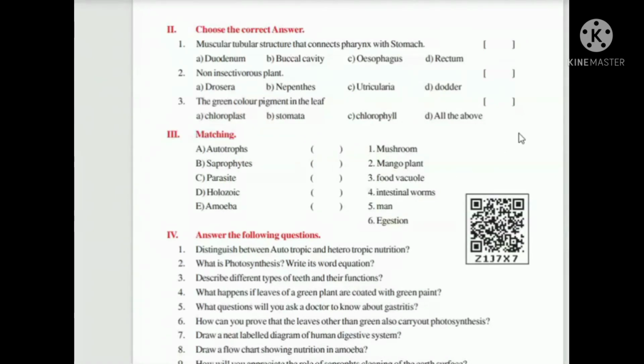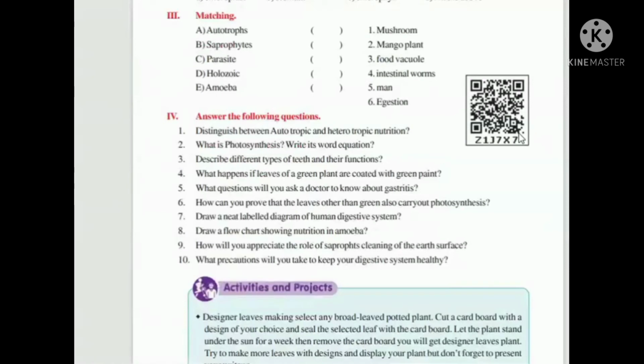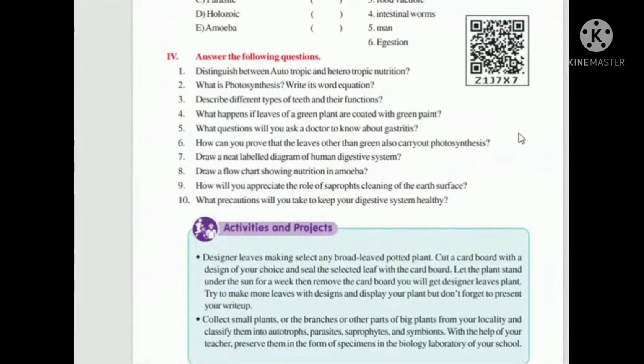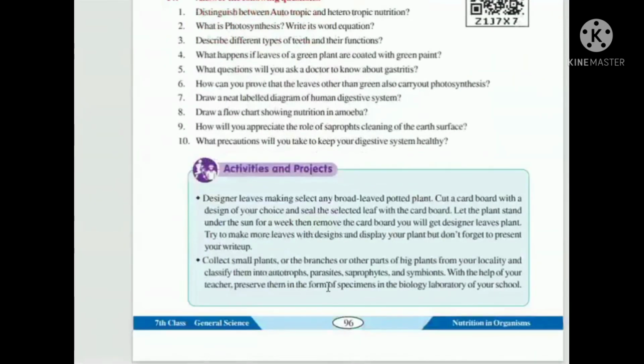The green color pigment in the leaf: chloroplast. Yes, match the following also you can do easily with the help of your textbook, and these are the questions. I am giving you my ideas, and after that you take your own ideas and make your answers on your own after watching this video. Okay, students, this is the best lesson for 7th class this year. The syllabus is very appreciable and the material you have is very excellent, and make your own notes.